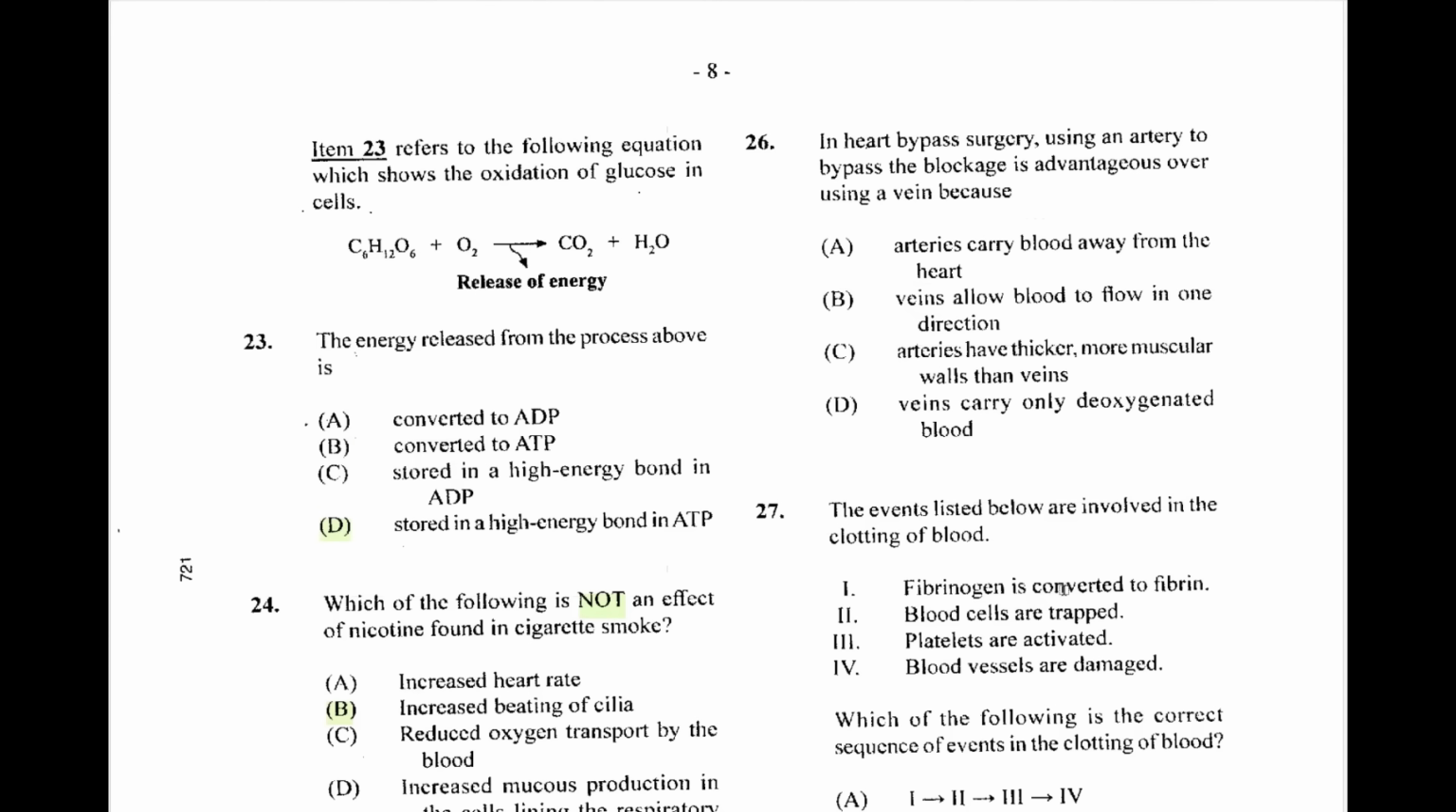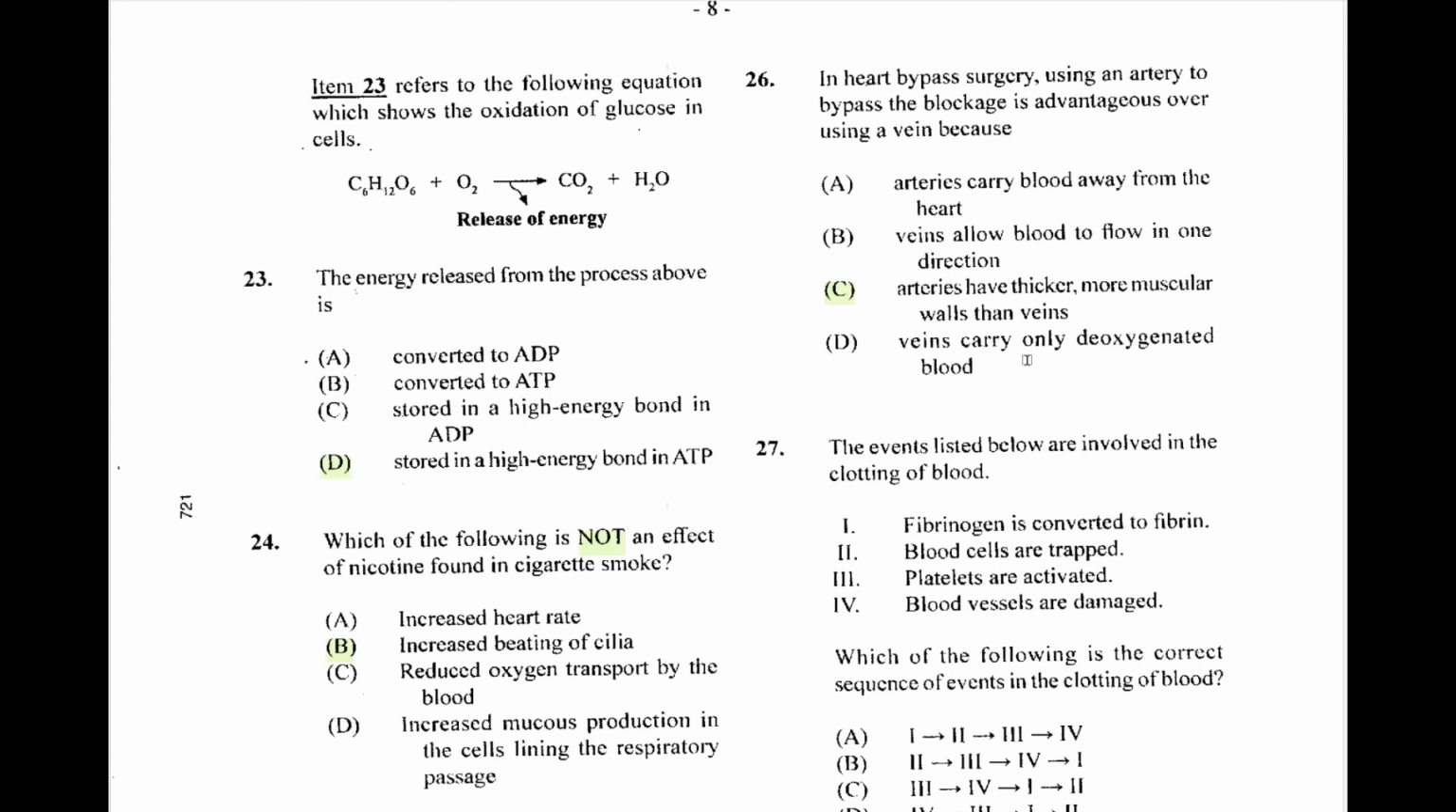Question 26. In heart bypass surgery, using an artery to bypass the blockage is advantageous over using a vein because arteries have thicker, more muscular walls than veins. So it's less likely to burst or rupture, plus you get to do the sutures better. It holds on firmly.